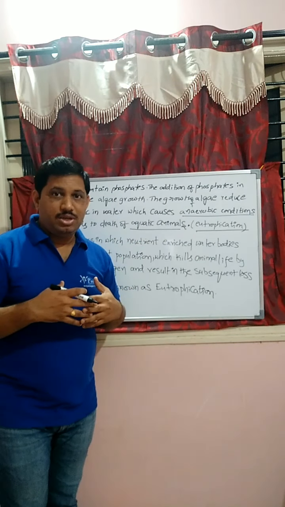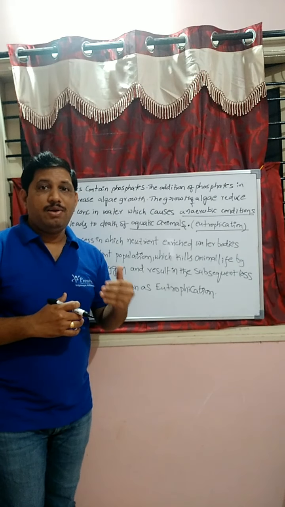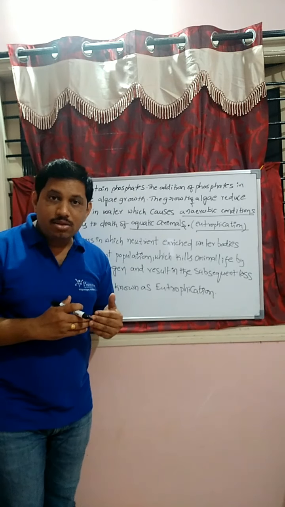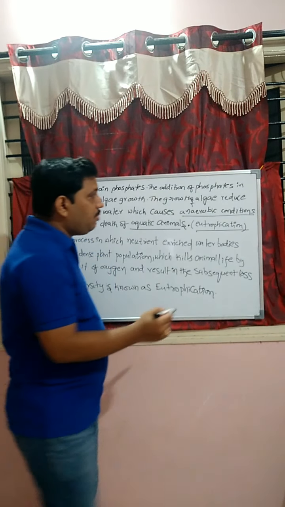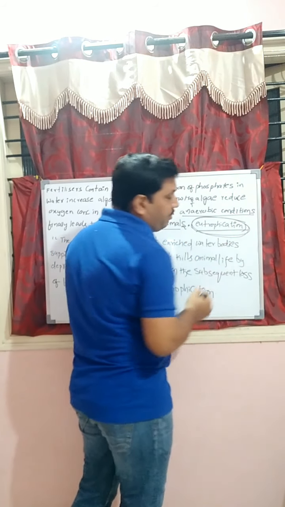If oxygen concentration decreases, then the survival of the aquatic animals will be difficult, and it finally leads to death of aquatic animals. This phenomenon is known as eutrophication.